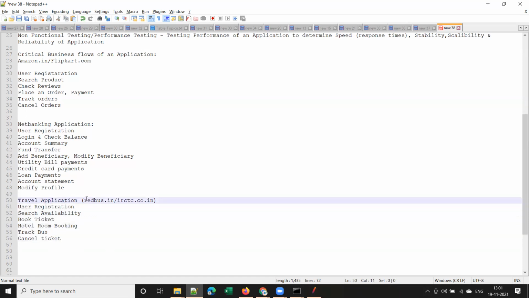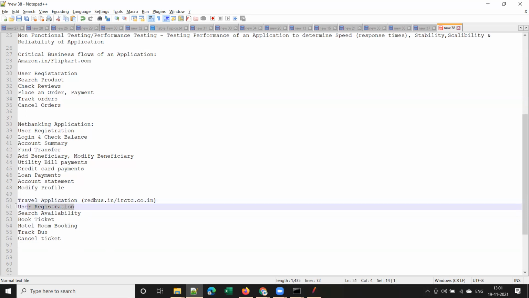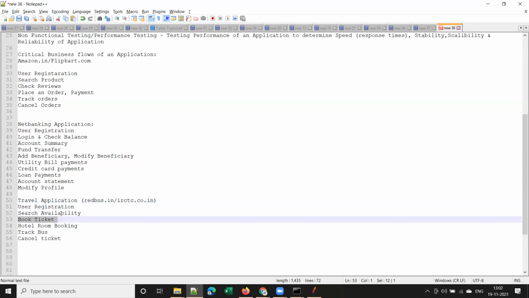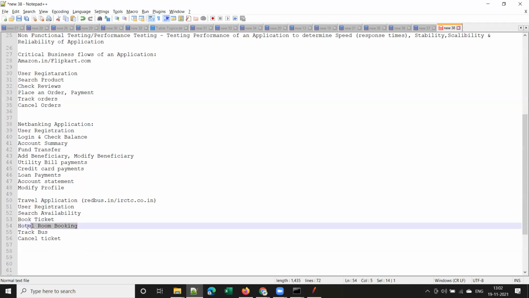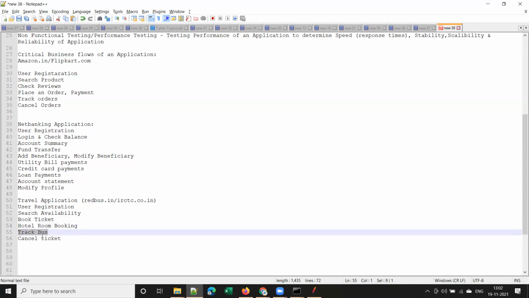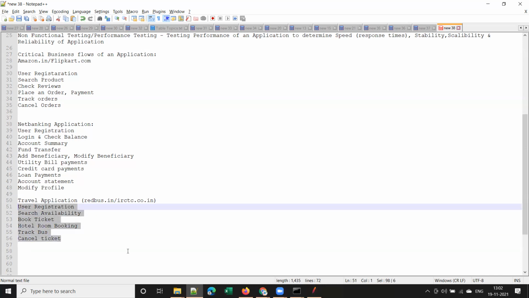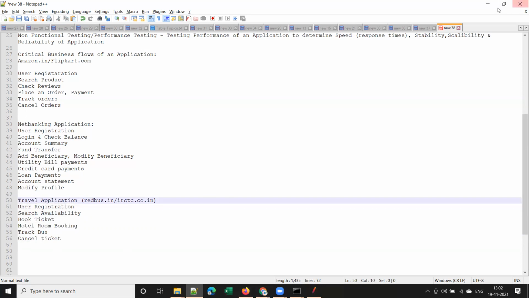Now, if you are testing a travel application like this, you will develop one script for user registration, one script for search availability of the tickets, one script for book ticket, one script for hotel room booking, one script for track bus, and one script for cancel ticket, and you will use these scripts for doing performance testing for this application, right?